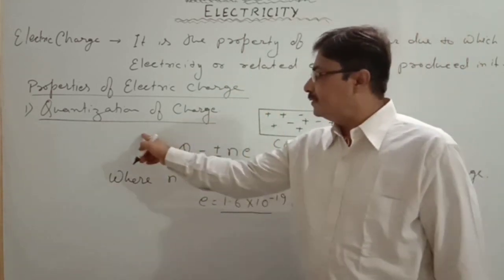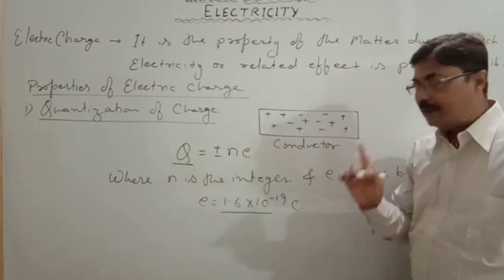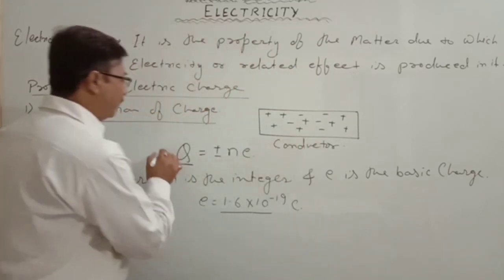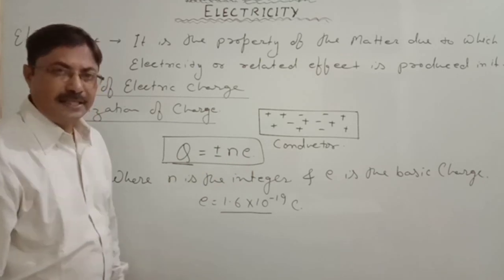Quantization of charge means the distribution of charge is not continuous in a body, in a conductor, and the net value of the charge is Q is equal to plus minus Ne.